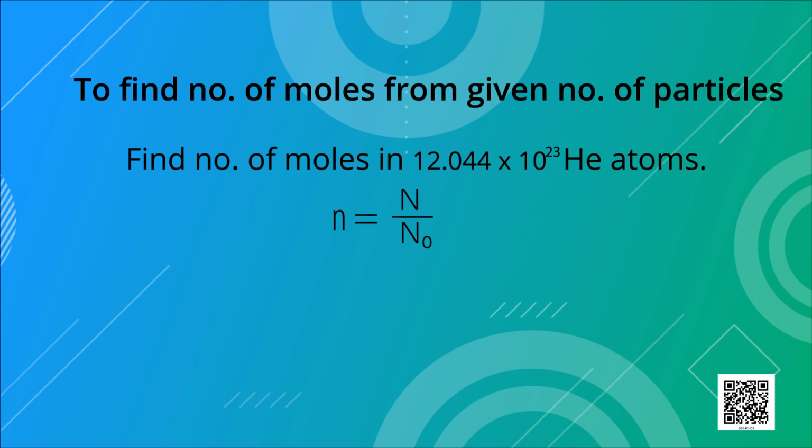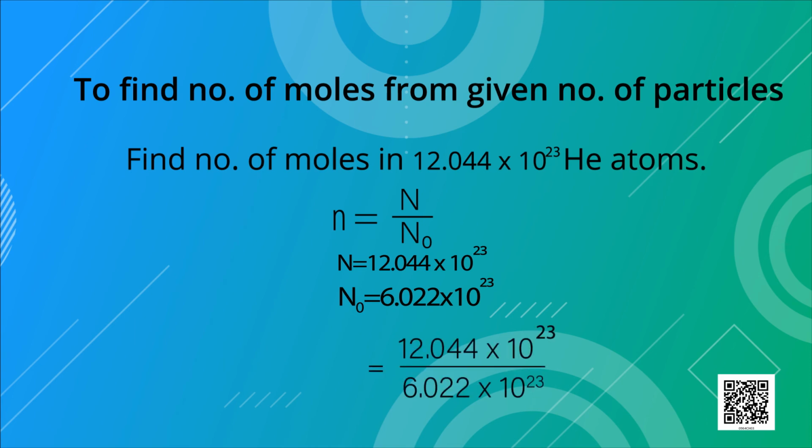So substituting the values in the formula, here N is 12.044 × 10^23, and we know the value of Avogadro number N naught is equal to 6.022 × 10^23. After solving, we get answer 2. So number of moles here is 2.